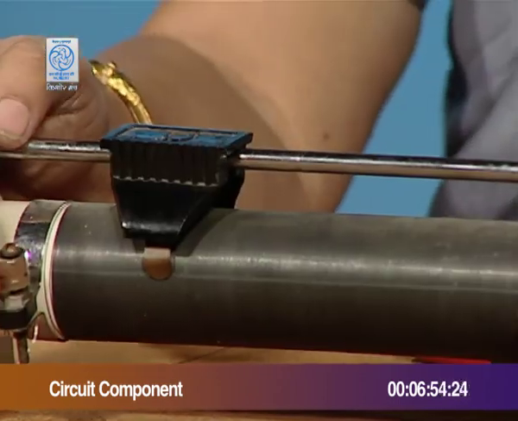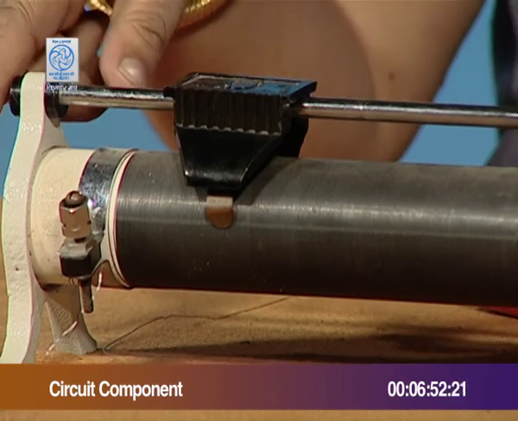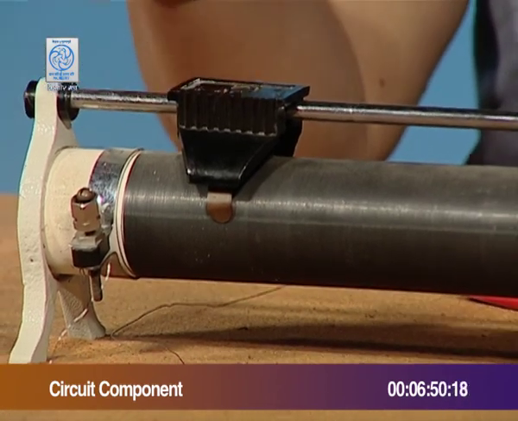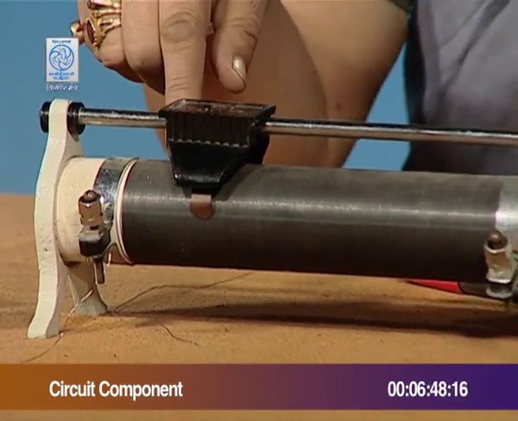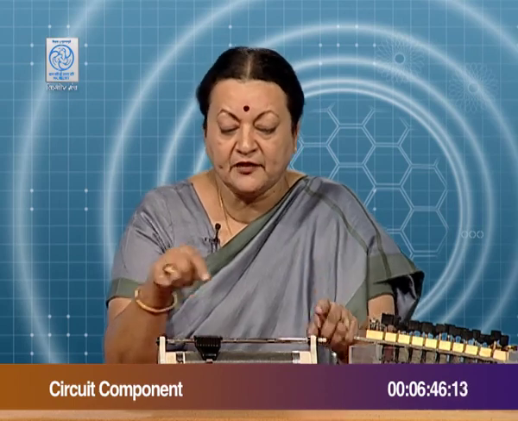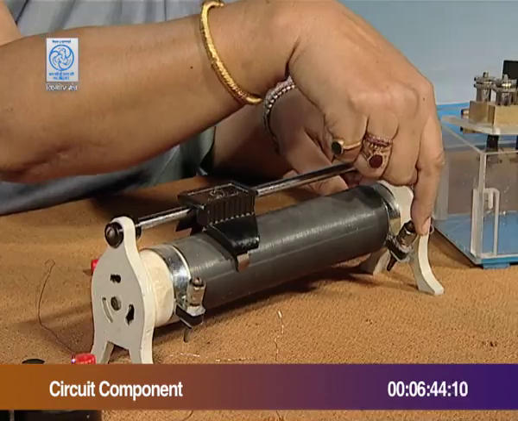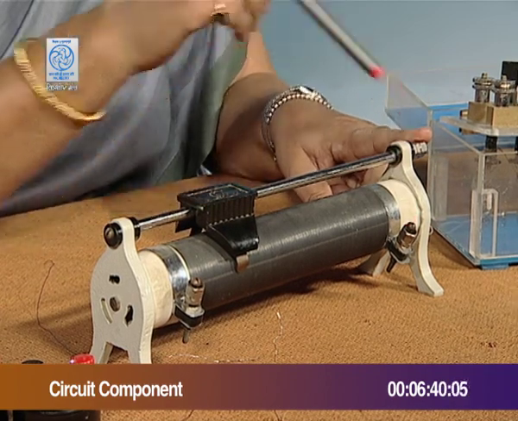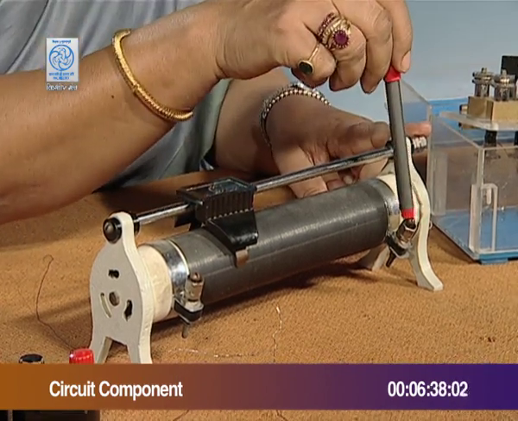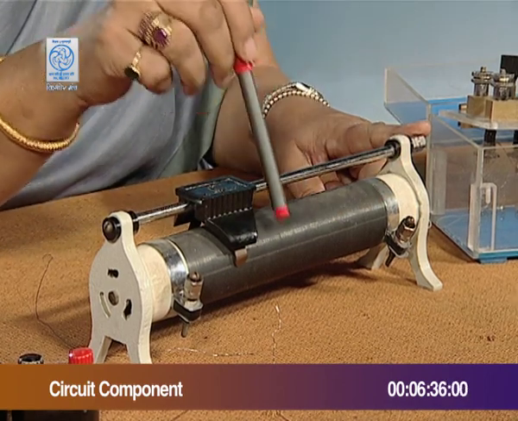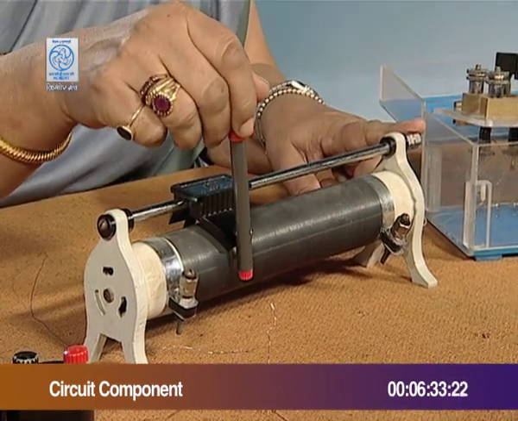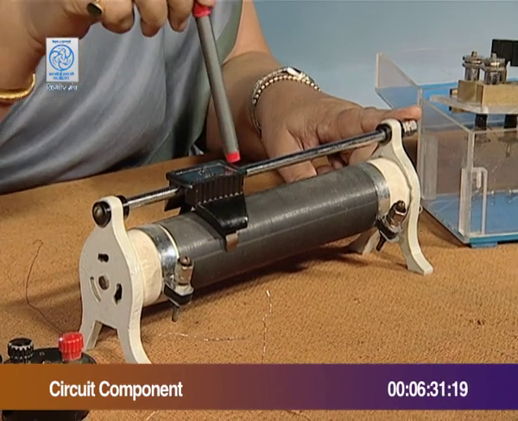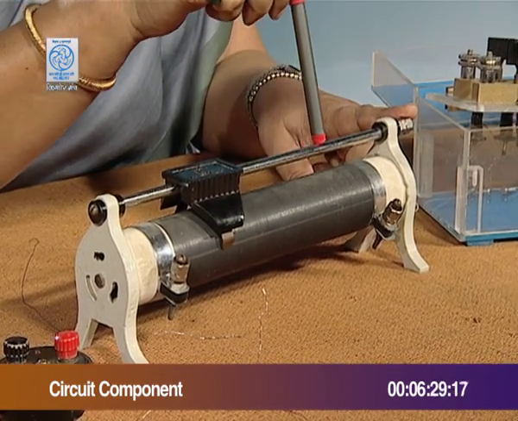So, you can connect these two if you want the full length of the wire in a circuit, or if you want the wire to do a variable resistance job, then you should connect this and any one of these two. Connecting this and this would mean that the current may enter here, go through all this resistance wire and be tapped by the good conductor here, and this good conductor offers a low resistance path.